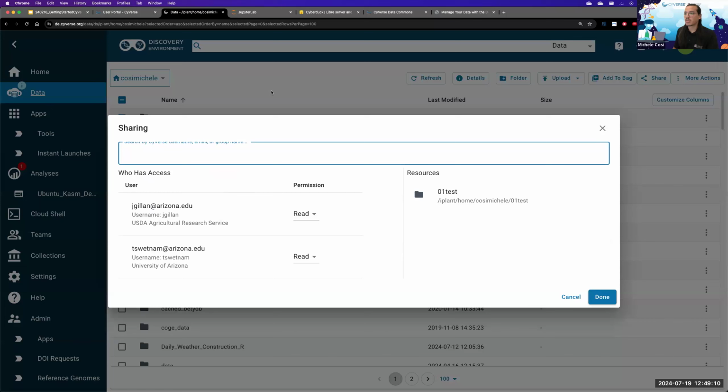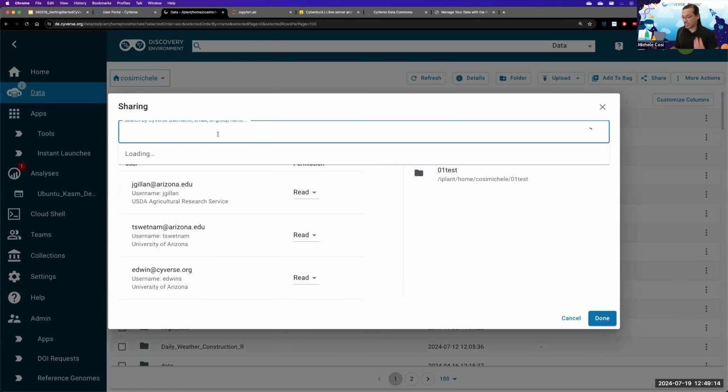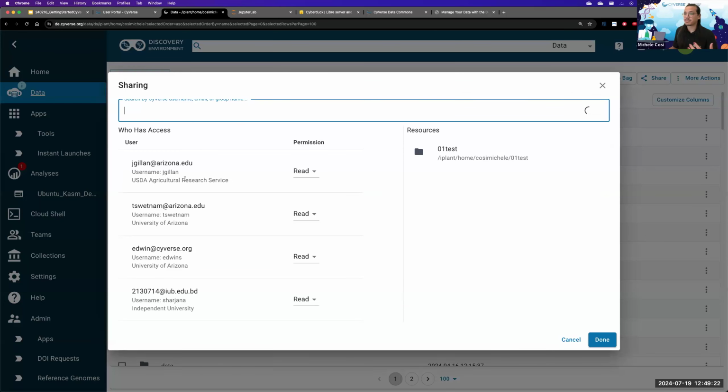And maybe I have to add some more people. So I want to share it with a friend called Edwin. I want to share it with a collaborator called Saranja. And as you can see, I have to add them one by one, but this is a painstaking operation, taking time.